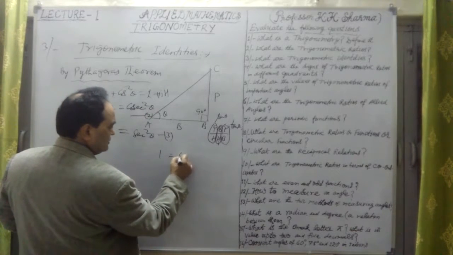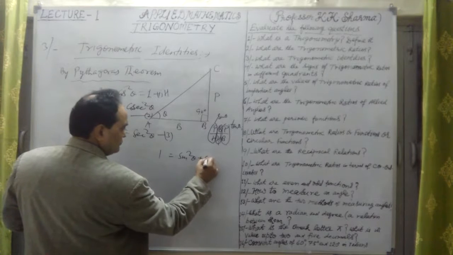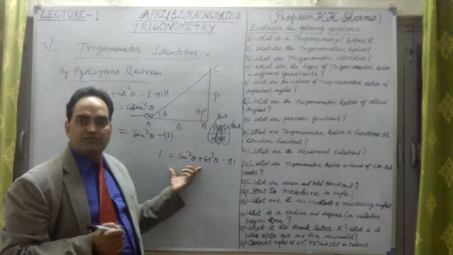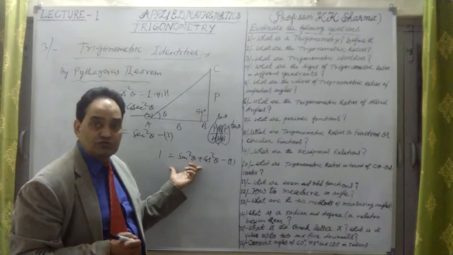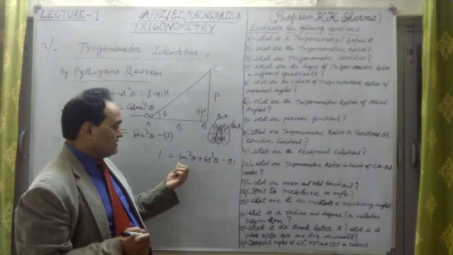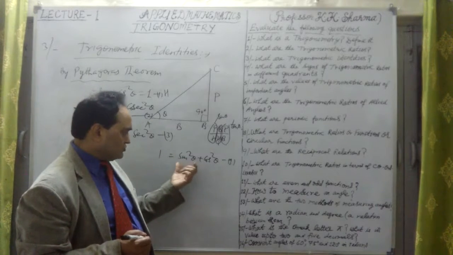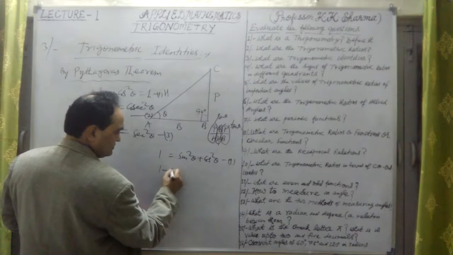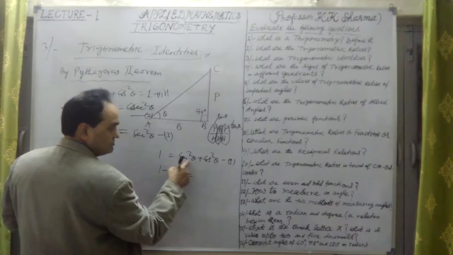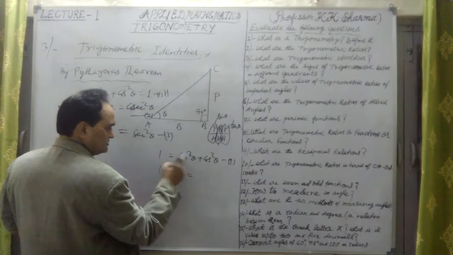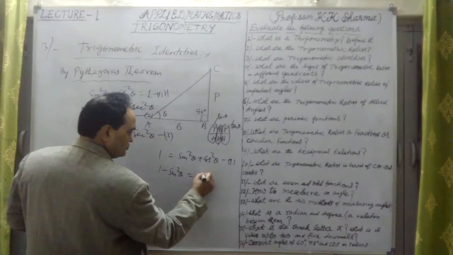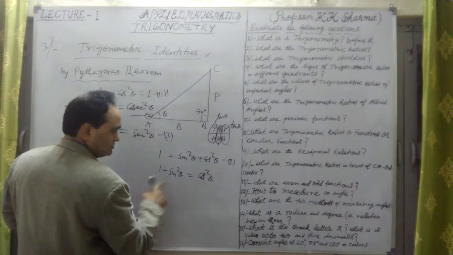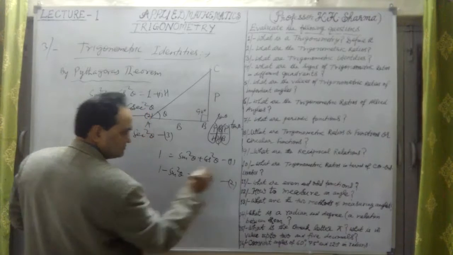This is 1 equal to sin square theta plus cos square theta, the first one. Out of this first trigonometric identity, we can draw 2 more. How? If I take sin square theta to this side, it becomes negative: 1 minus sin square theta is equal to cos square theta. Let me take that as the second one.